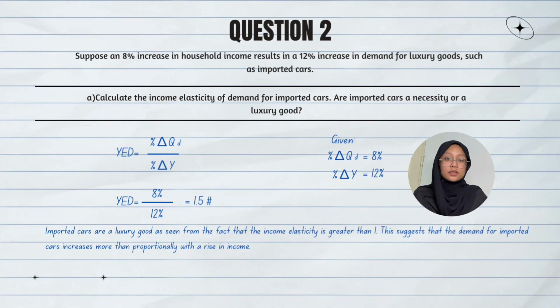Given that the percentage change in quantity demanded is 8% and the percentage change in income is 12%. After applying the formula, we get 1.5. So, since the result is greater than 1, this means that import cars are a luxury good. Luxury goods are highly responsive to income change, meaning as income rises, the demand for these goods increases significantly. If income in Malaysia continues to grow due to government policies like higher wages, we can expect a greater demand for import cars in the future.